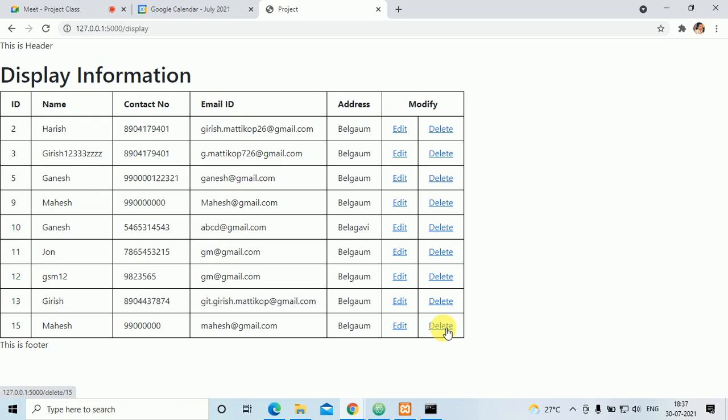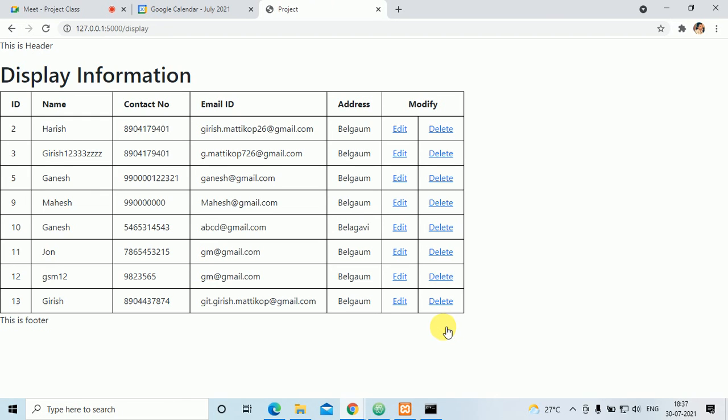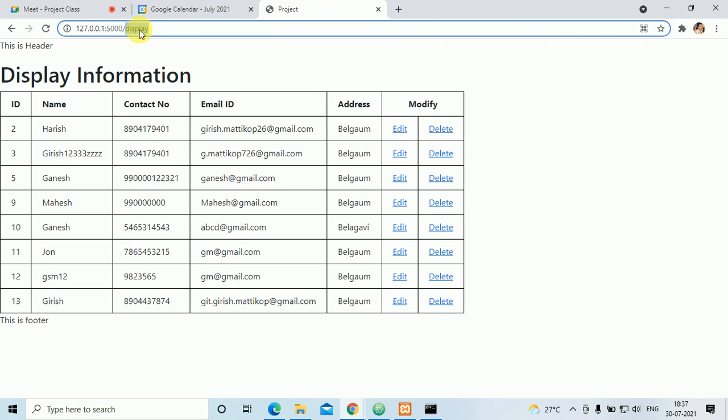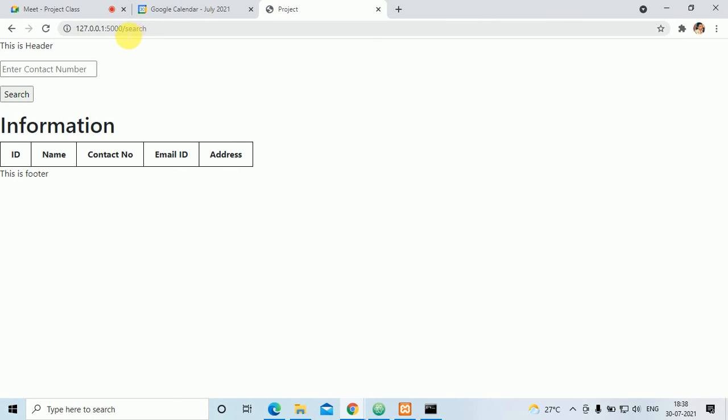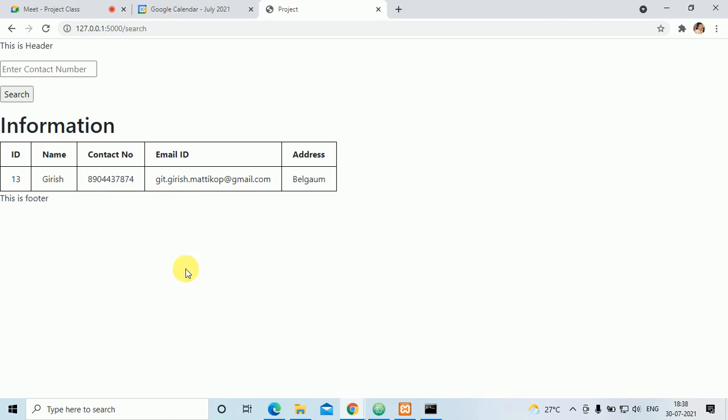If I want to delete the information, if I click on this, it will get deleted. If I want to search, I'll write search in the URL and press enter. If I put any contact number and click on search, it will come here.